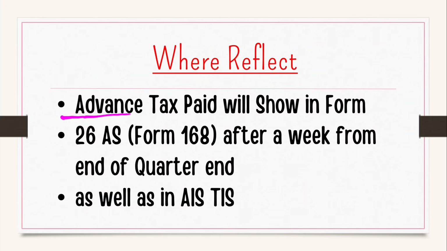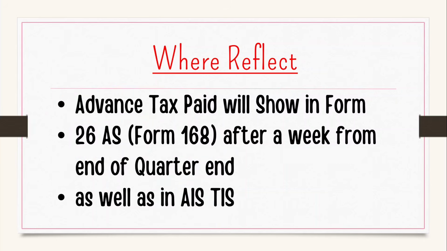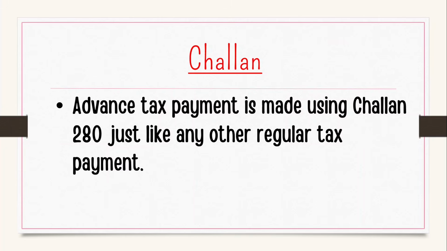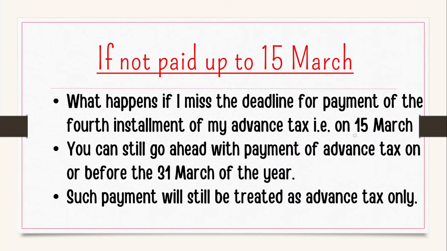So friends, if you have paid advance tax, after quarter end, after a week, this advance tax will reflect in Form 26AS. The new form will be 168 after the quarter end, and it will also reflect in AIS and TIS. Challan 280 you need to pay as a regular tax. If not paid, then friends, as I already mentioned, 234B, 234C, new section, 1% per month interest for each section needs to be paid. If you forget to pay the advance tax up to 15th March, no need to worry.